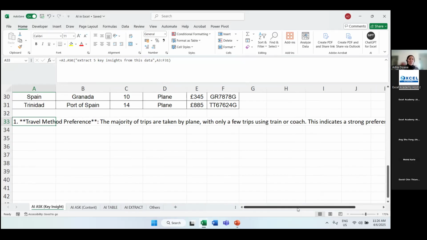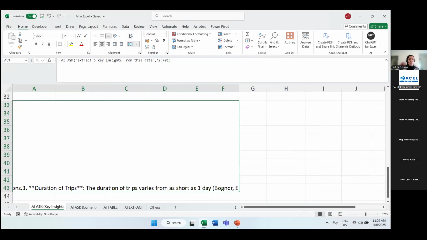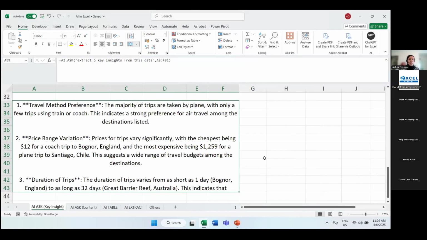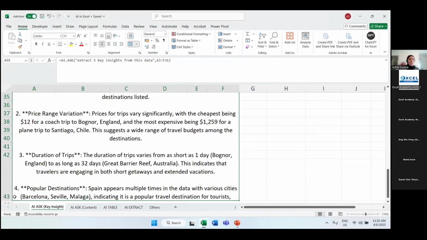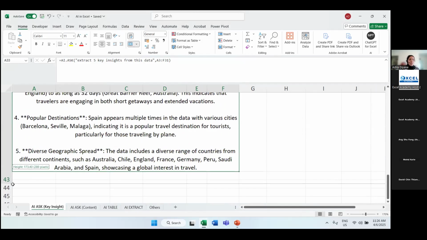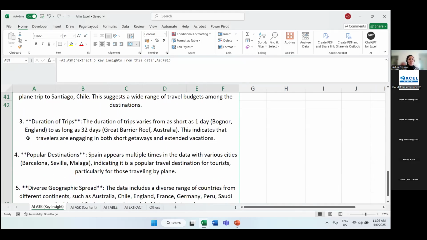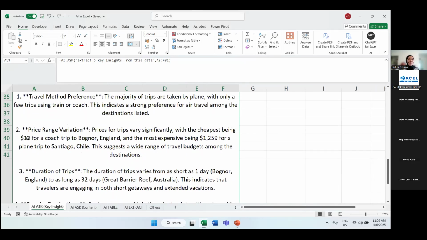To ensure that I have the visibility to see everything, I'm going to highlight several cells. I highlight column A to column F, down like this. Then I'm going to click on merge and then click on wrap text. That will give me better visibility. Here I'm going to expand the rows at the moment. Now I can see numbers 1, 2, 3, 4, and 5. Let's have a look at what they provide us.